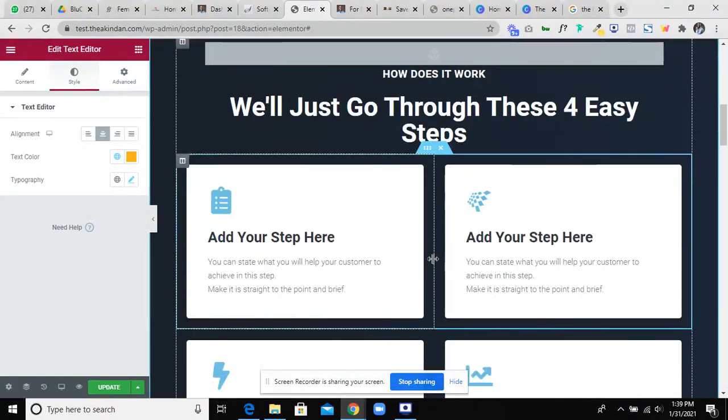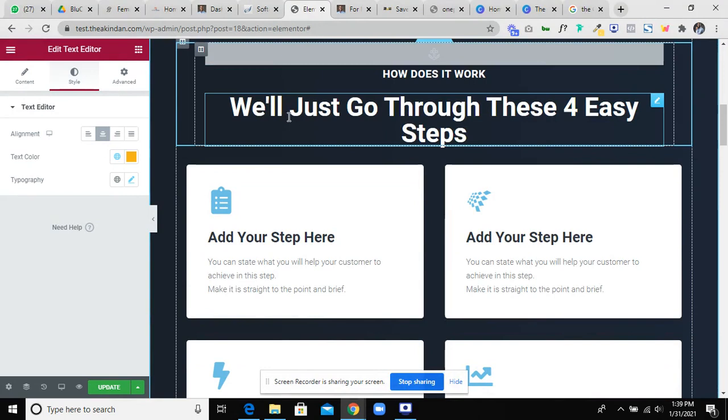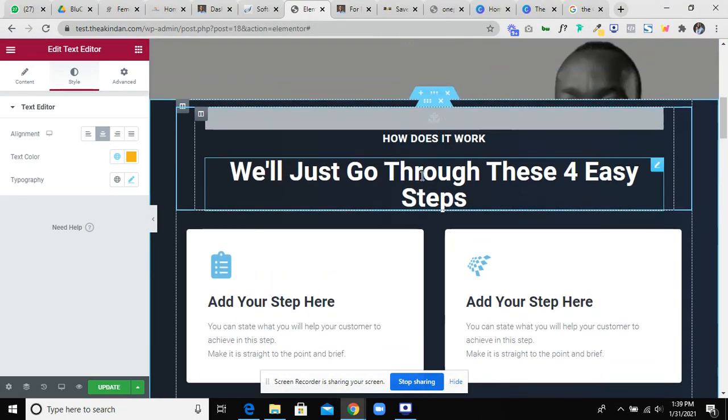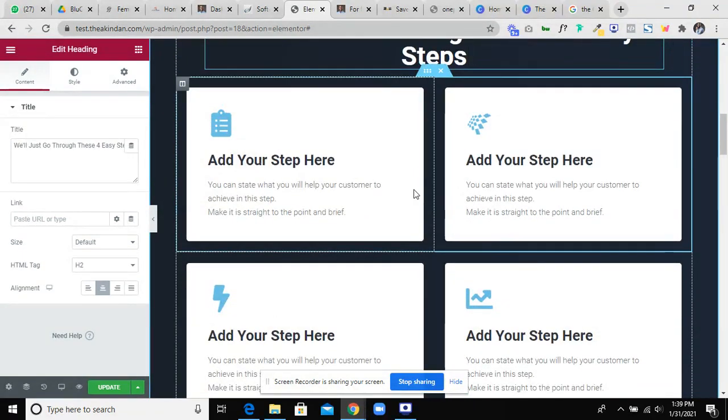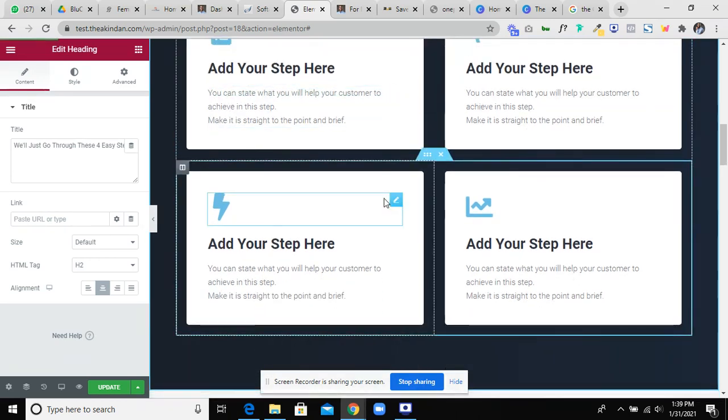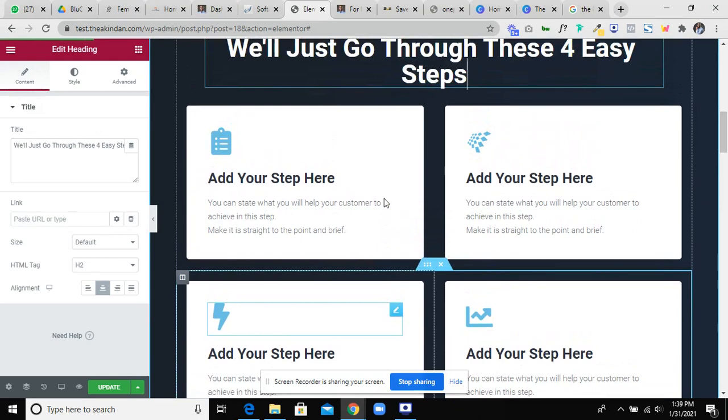This part is how does it work? We'll just go through this first step. You can change this if you want to, just click on it. This part is for you to show the steps you will take your customer through to achieve the results you want to help them achieve. I believe that you should have at least 4 steps you can take your customers through. You can have more than that, and you can just explain each of the steps right here.